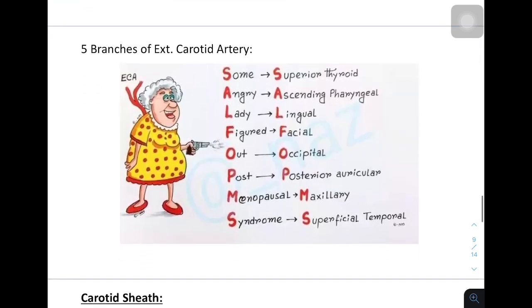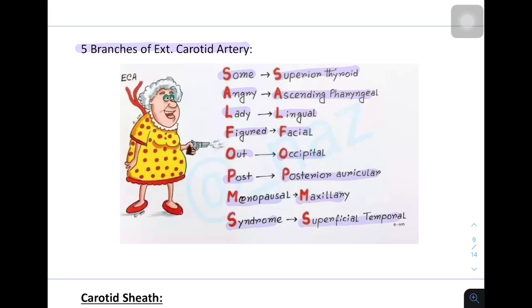Now as I mentioned earlier, we have 5 branches of external carotid artery in the carotid triangle. So these are all the branches of the external carotid artery given by a very funny mnemonic. Some angry lady figured out postmenopausal syndrome. S stands for superior thyroid artery, A stands for ascending pharyngeal artery, L for lingual artery, F for facial artery, O for occipital artery, P for posterior auricular artery, M for maxillary artery and S for superficial temporal artery.